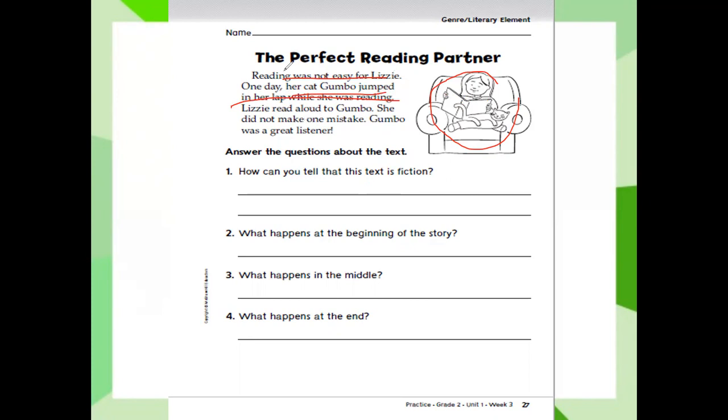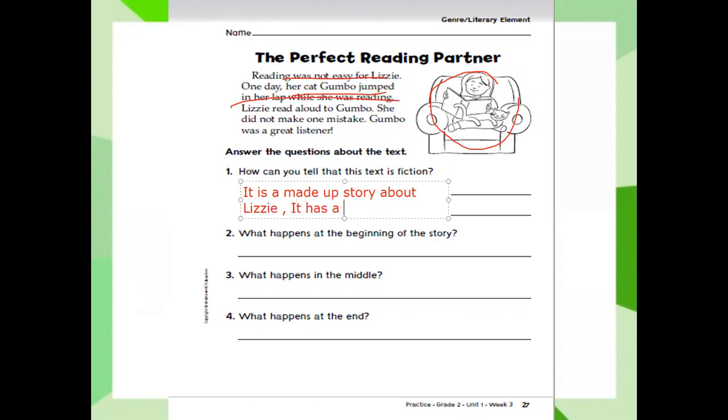So let's answer the question. The first question, how can you tell that this text is fiction? It's a made-up story about Lizzie and her cat. It has a beginning, middle, and end. It's a made-up story about Lizzie.